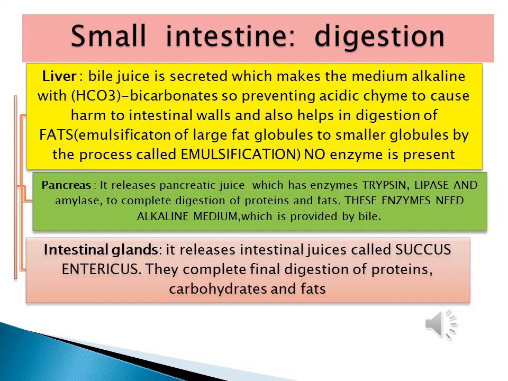Pancreas are also glands. It is like a dog's tongue, and here it is releasing the pancreatic juice. My dear students, pancreas is an organ which is doing dual function. It is exocrine in nature as well as it is endocrine in nature when it releases insulin. Right now we are focusing on the exocrine function, that is it is releasing the pancreatic juice.